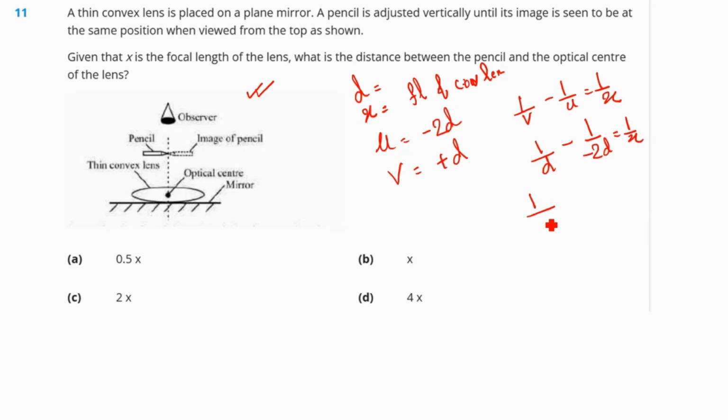So 1 by d plus 1 by 2d is equal to 1 by x. So 3 by 2d is equal to 1 by x. So d equals 3x by 2. So it should be around 1.5x. So the pencil must be placed at a distance of 1.5x from the optical center of the lens. So our correct answer here is approximately C, that is given as 2x.